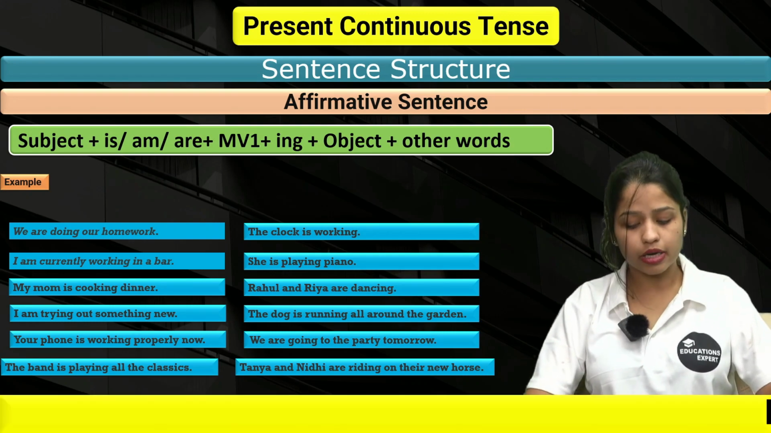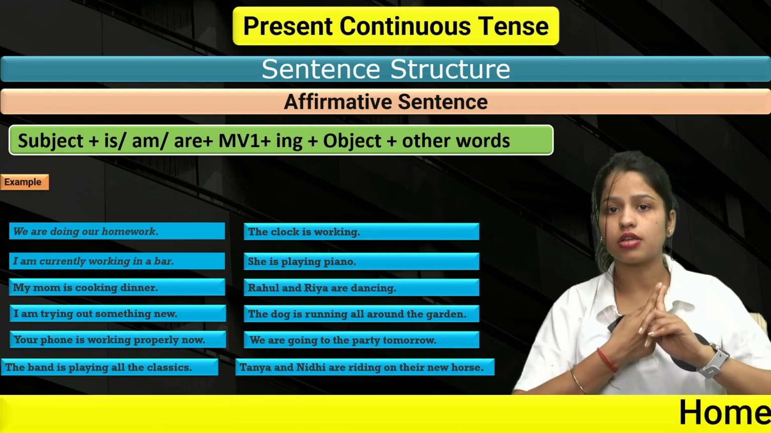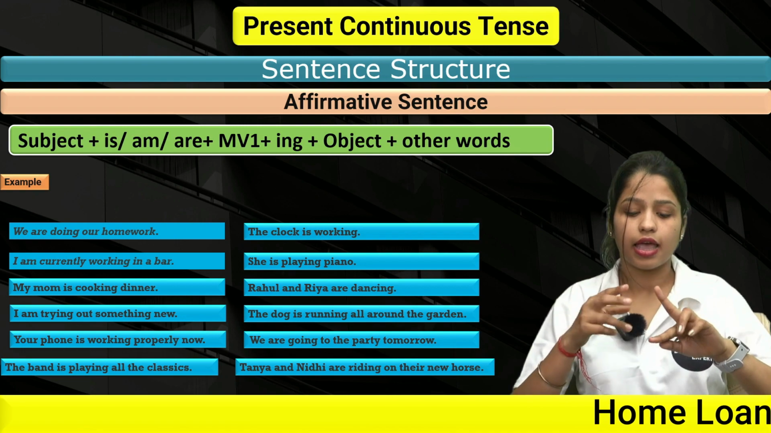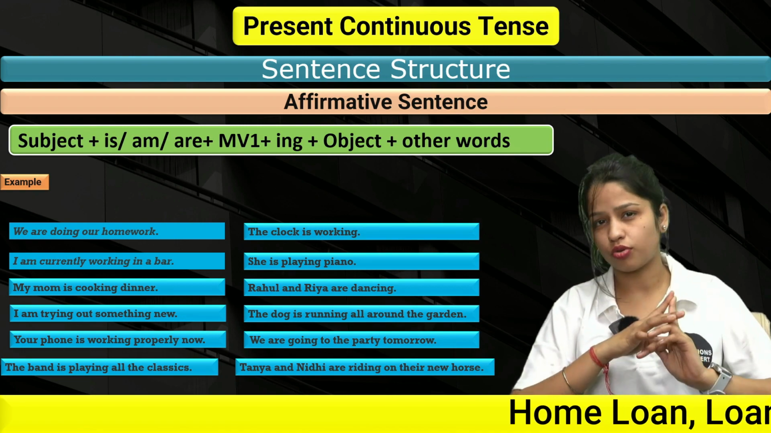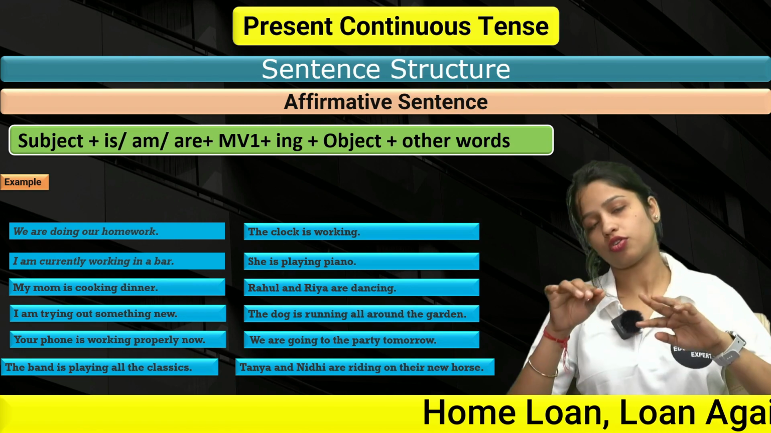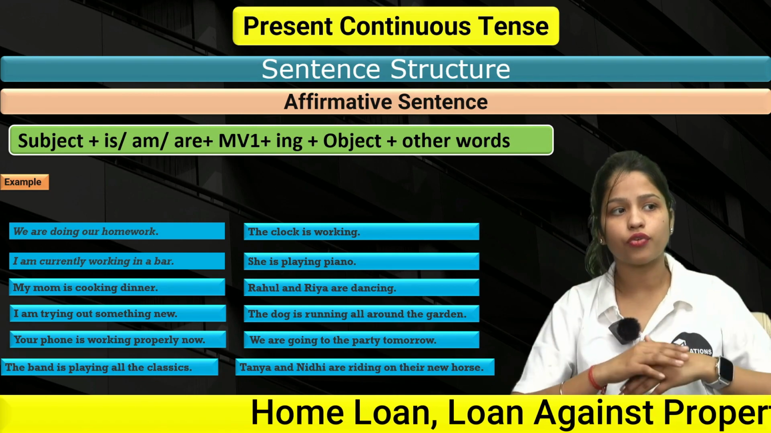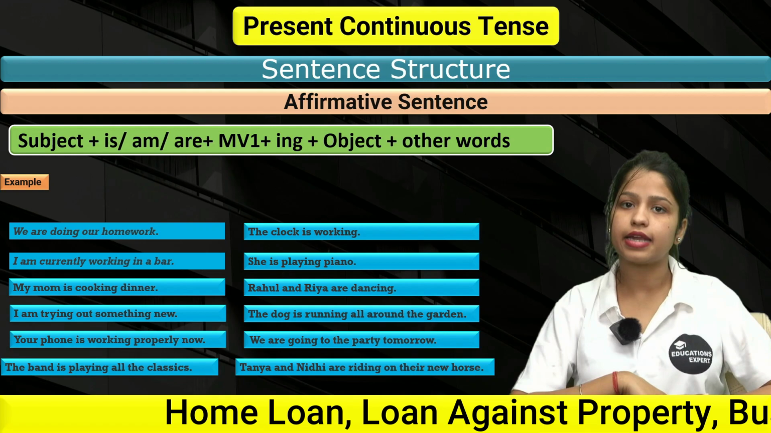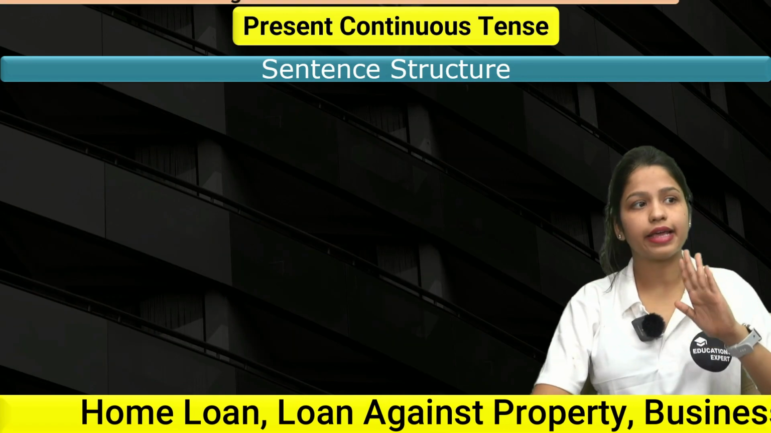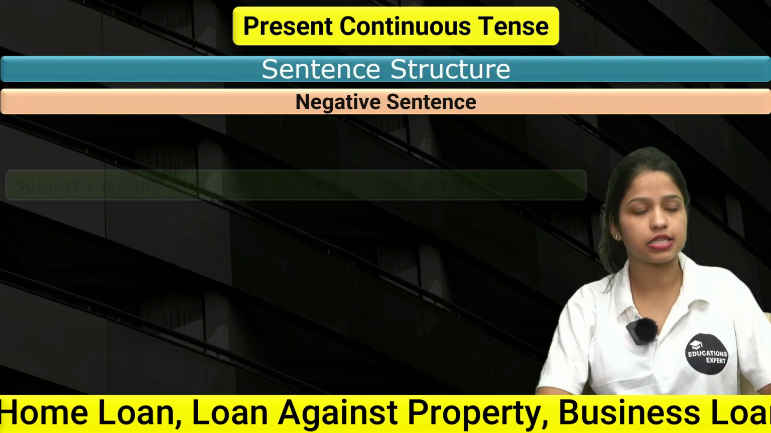You have to keep it in mind whenever you're talking about singular subjects, you have to use is, and whenever we're talking about plural subjects, then you have to use are, and if you're talking about I, then you have to use am with it. I hope this is clear for you. Now let's move forward and understand negative sentence structure. All right, now next up we have negative sentence structure.